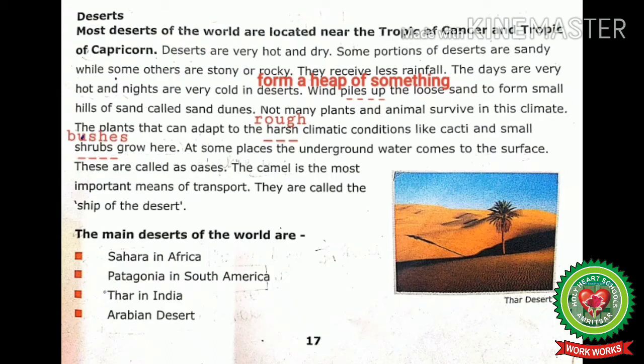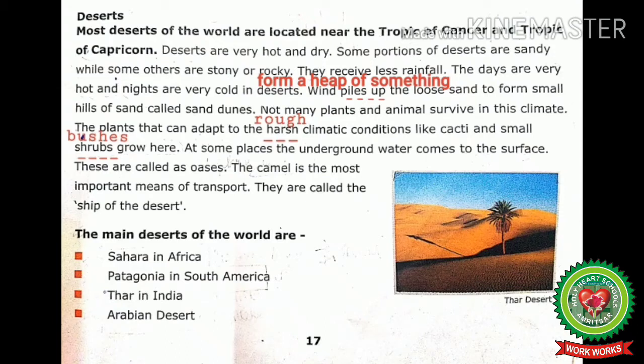Deserts. Most deserts of the world are located near the Tropic of Cancer and Tropic of Capricorn. Deserts are very hot and dry. Some portions of deserts are sandy, while some others are stony or rocky. They receive less rainfall. The days are very hot and nights are very cold in deserts. Wind piles up the loose sand to form small hills of sand called sand dunes.